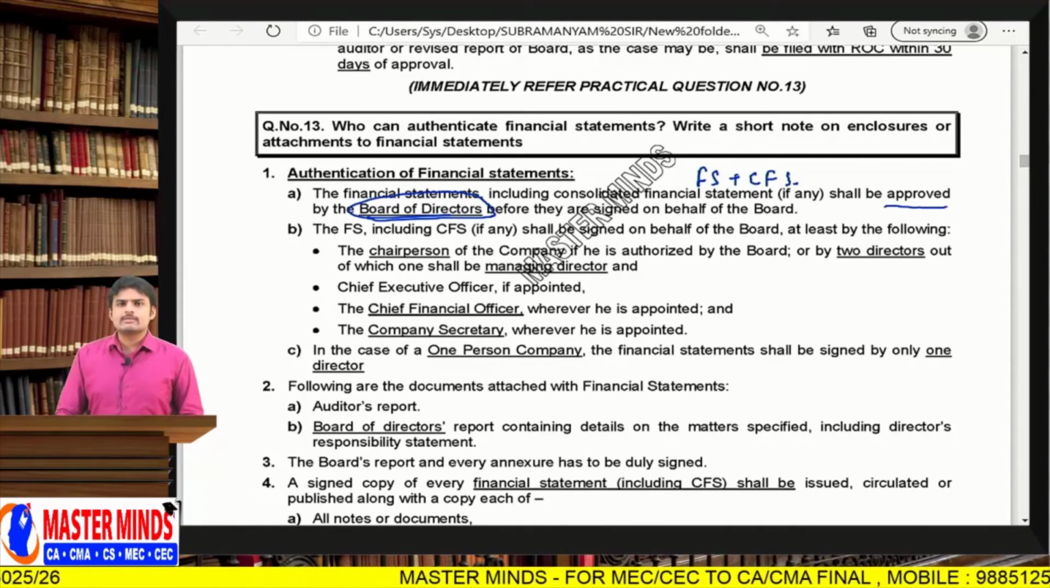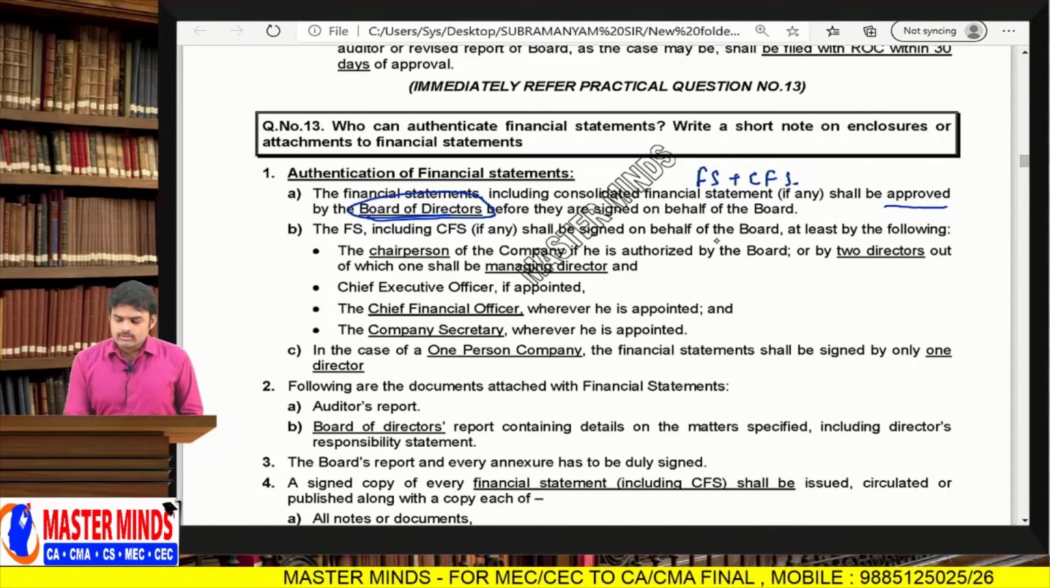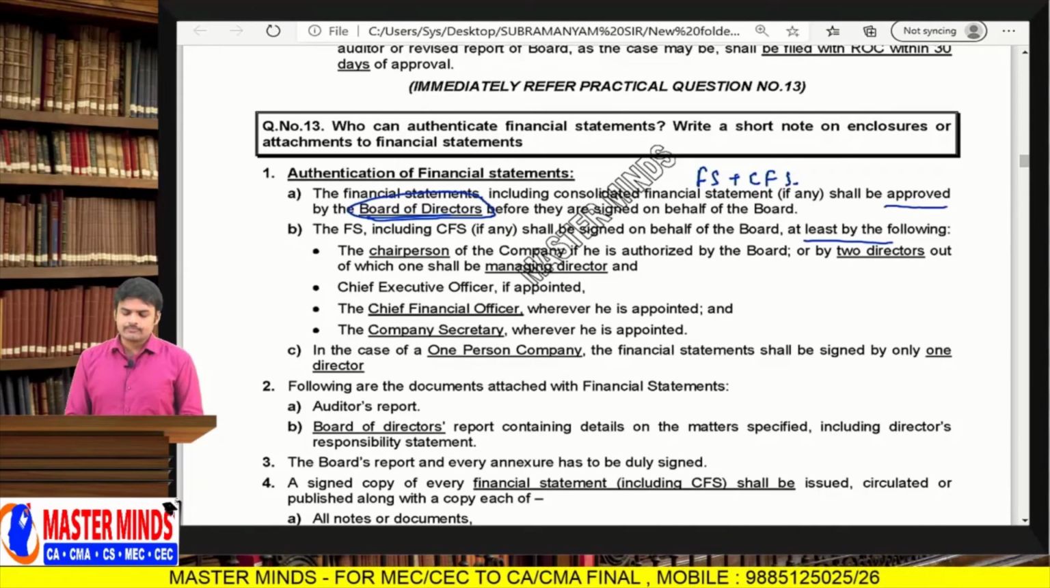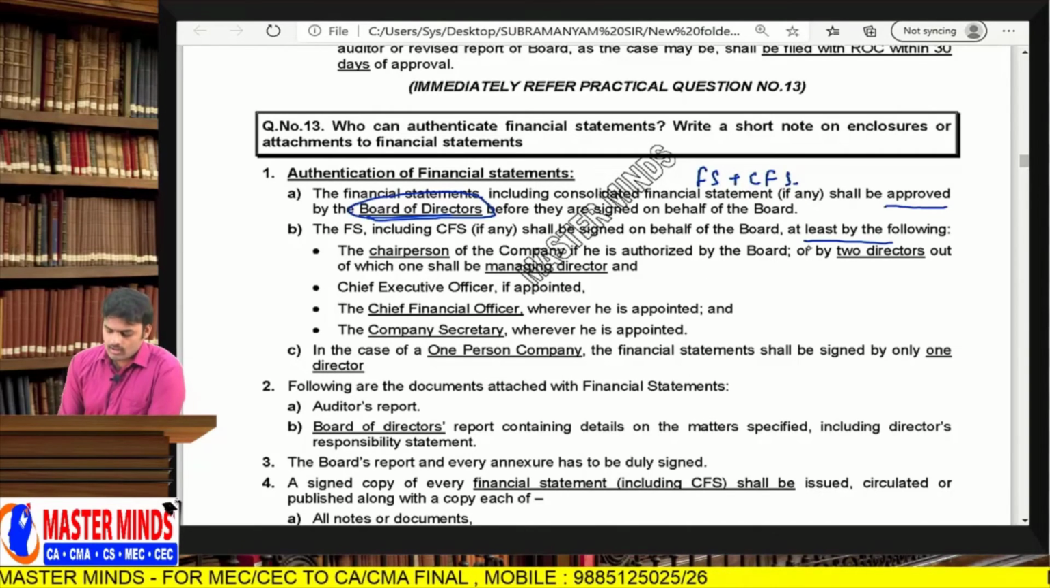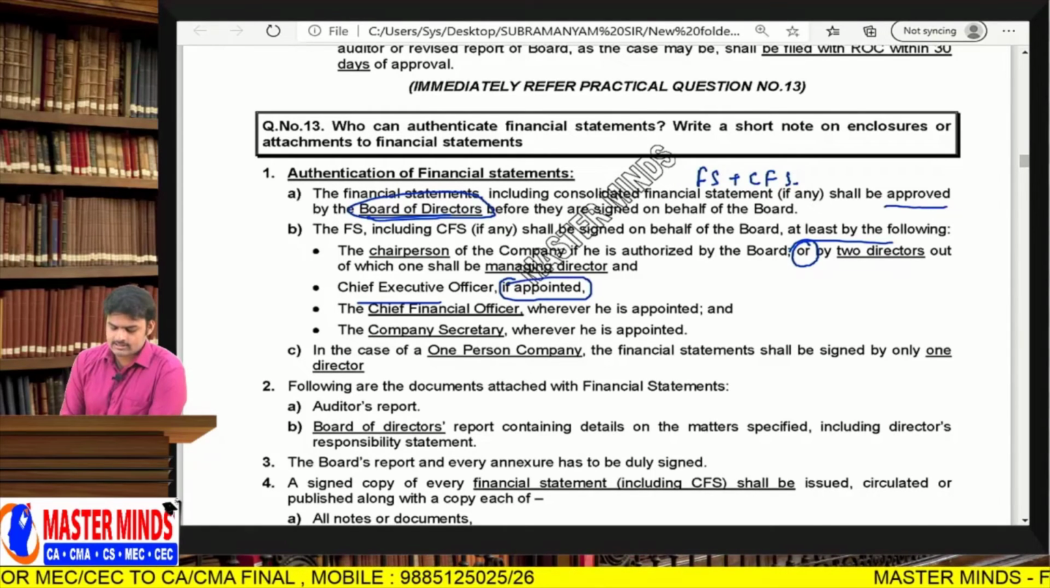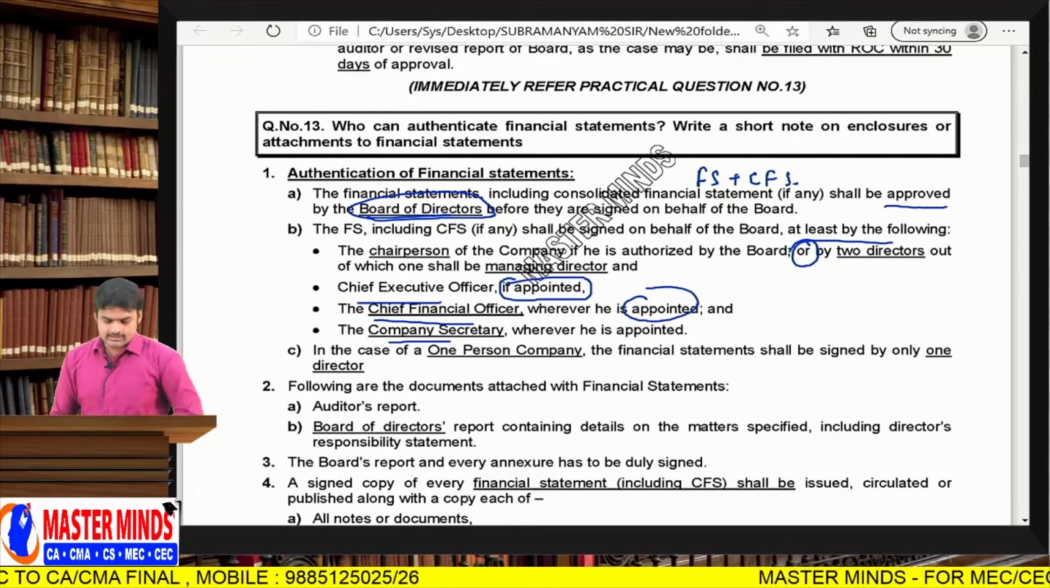So financial statements plus consolidated financial statements will be approved by the board of directors. Now who will sign it, sir? At least the following. First point, the chairperson of the company if he is authorized by the board of directors, or two directors, out of which one should be the managing director. CEO if appointed, if the company has a CEO. CFO if he is appointed. CS if he is appointed.